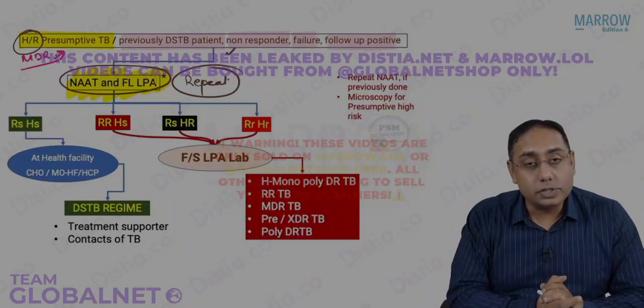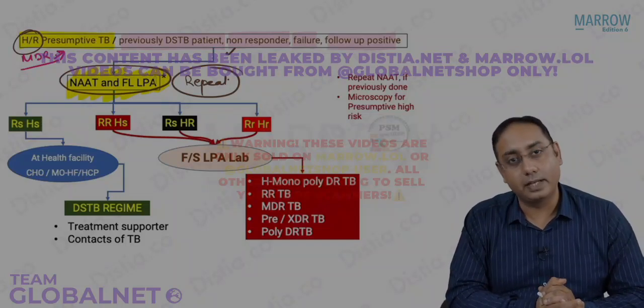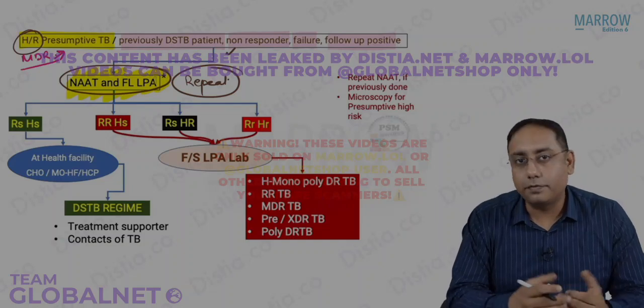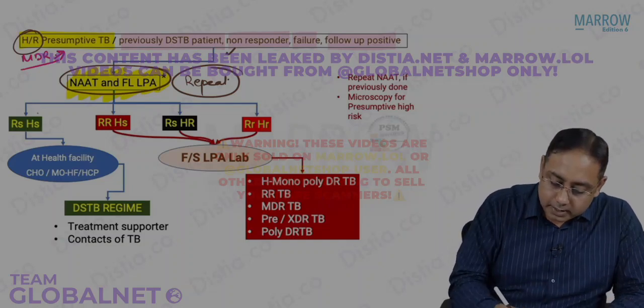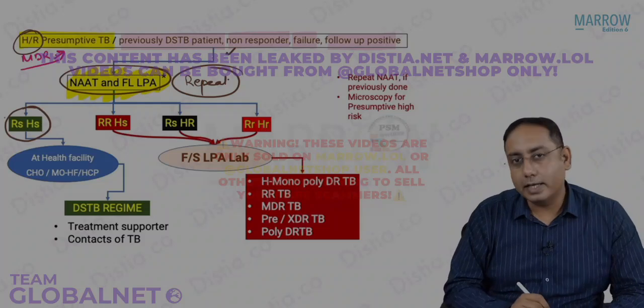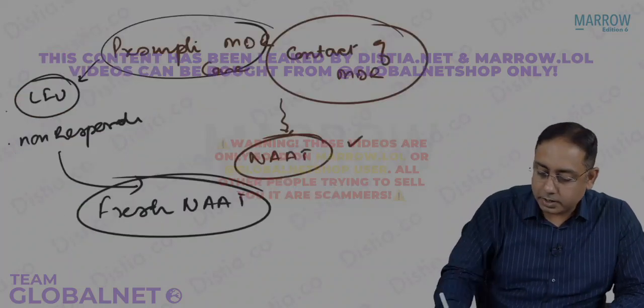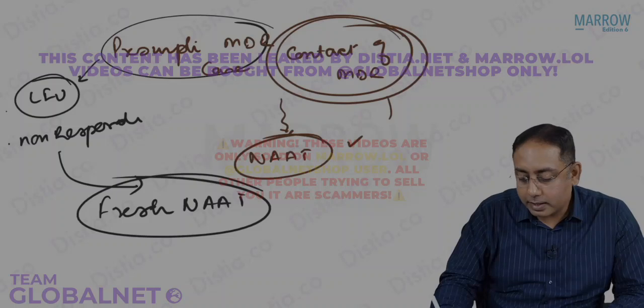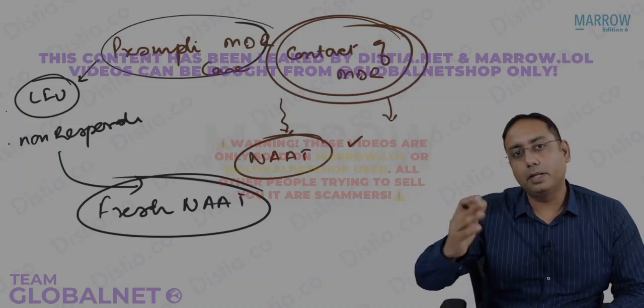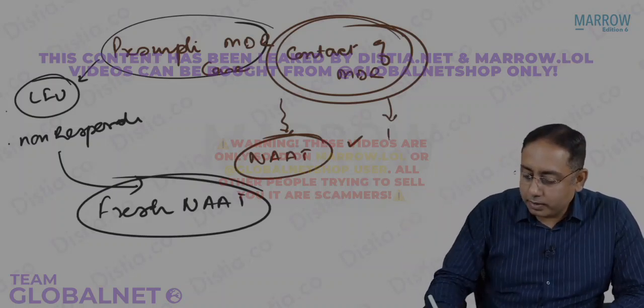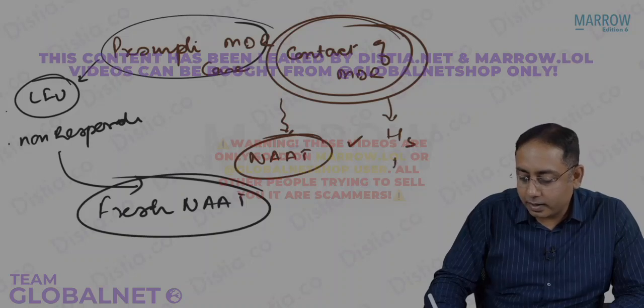And now you will also send this patient directly for the first line LPA. Now this patient could have different answers. Either this patient is rifampicin sensitive and H sensitive, like this lucky person who was a contact of MDR, let us say he got some TB from somewhere else. So now he is a lucky person, H sensitive and R sensitive.